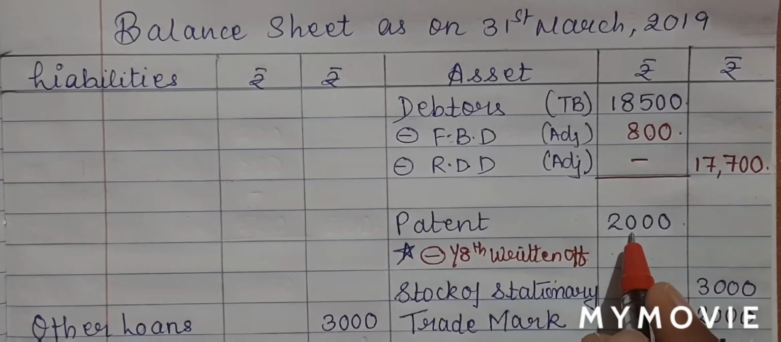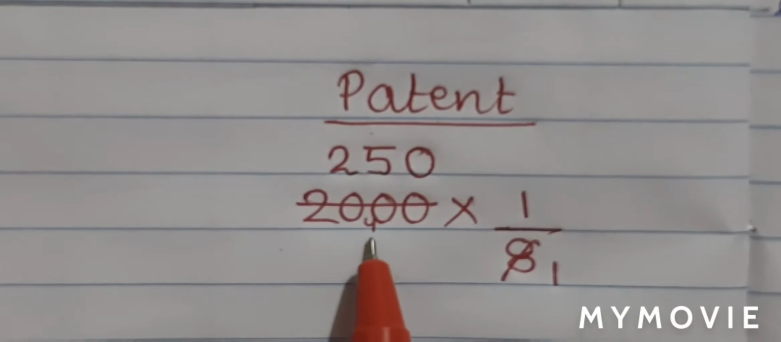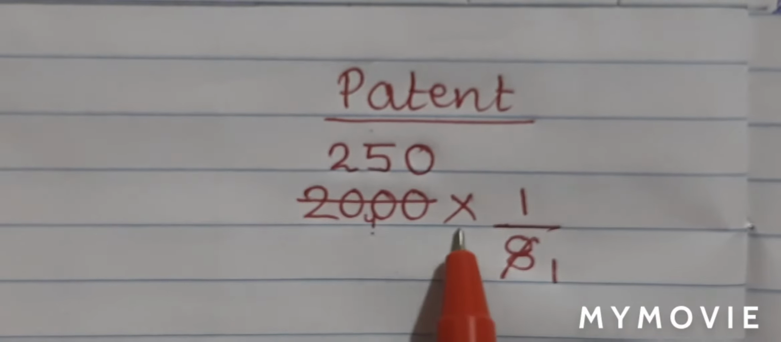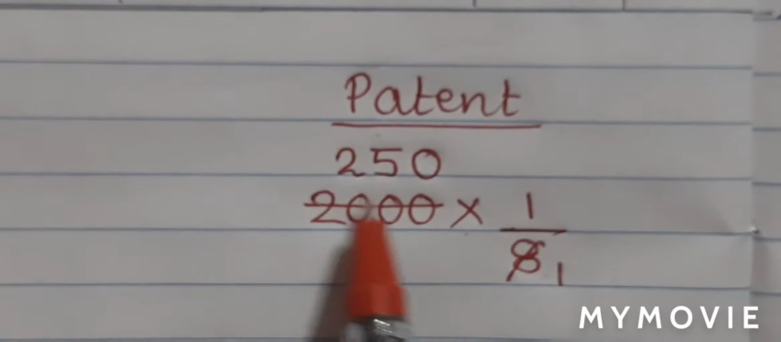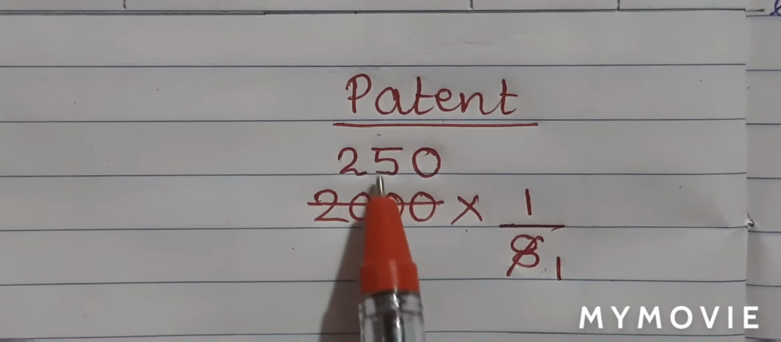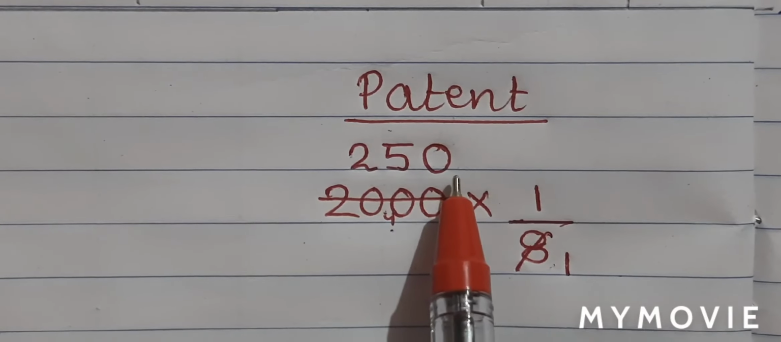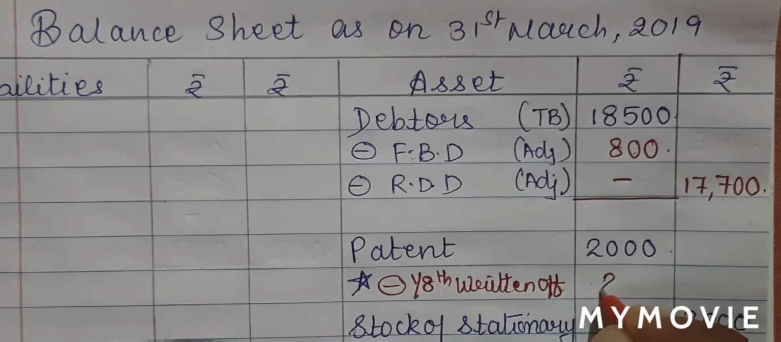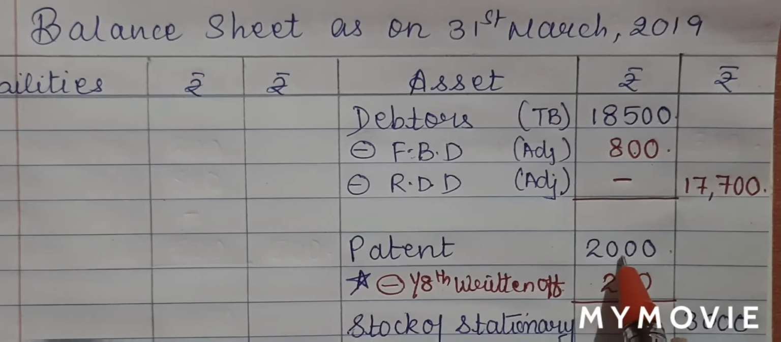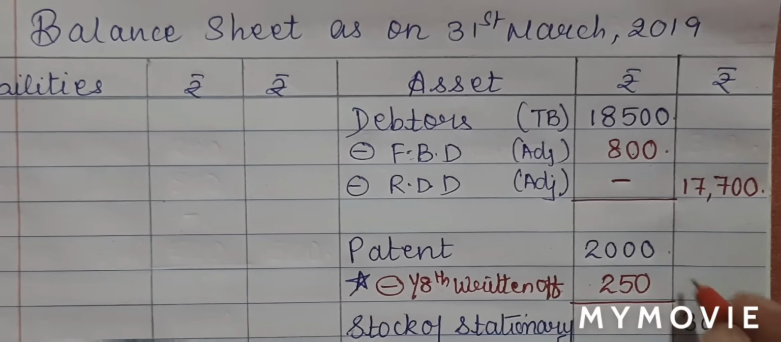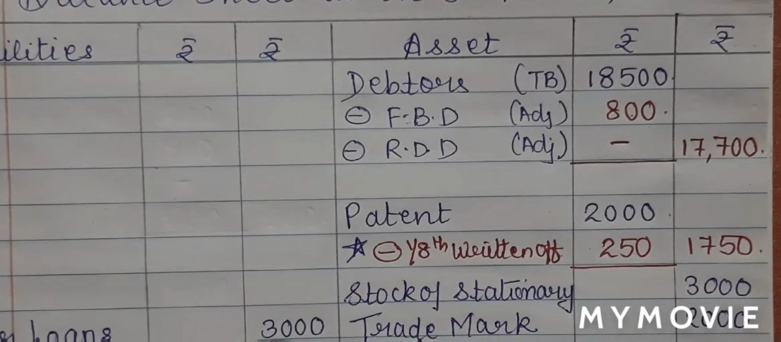Let's do the calculation for this. So my calculation will be, the patent amount is 2,000 rupees and they have told me to calculate 1/8. So 1 upon 8, 8 ones are 8, 8 twos are 16, 4 carry, 5s are and 0. So my amount is 250 rupees. So I will write the amount over here, 250 rupees. Now I can complete this table. 2000 minus 250 will give me 1750.